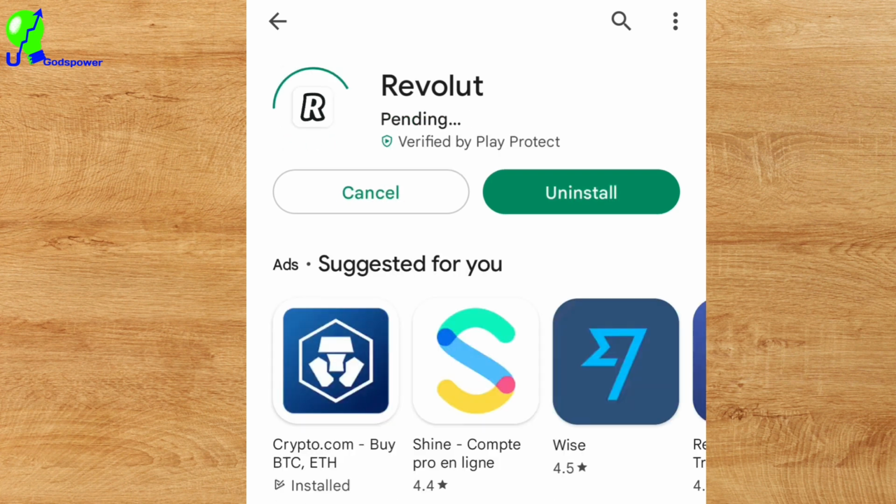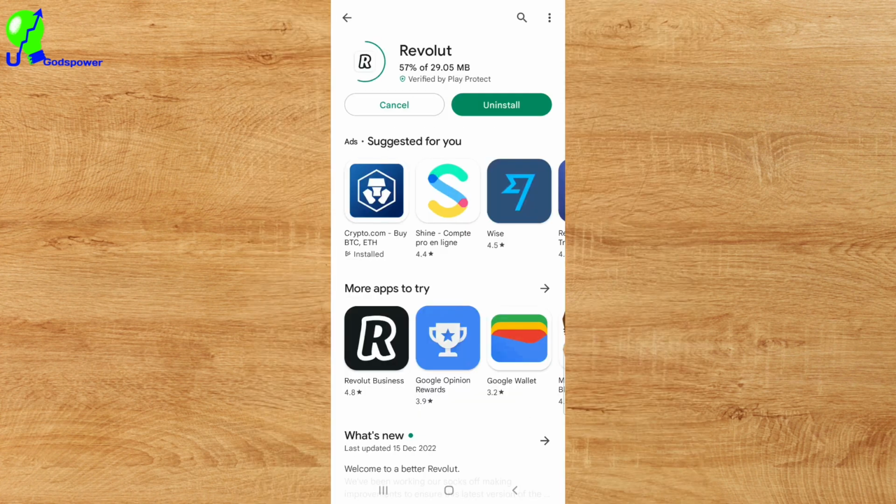You know, people can really just use this application in a way that is not supposed to be used, and they might fall victim, but at the end of the day, they are not using the application according to the policy or what Revolut said. So you need to go through the basic policy and terms and conditions. That is what I want you to pay attention to.